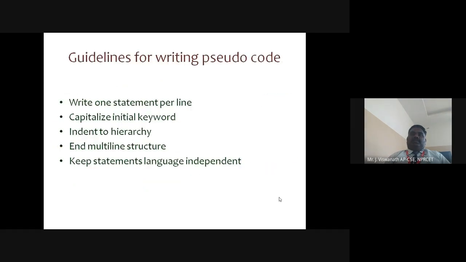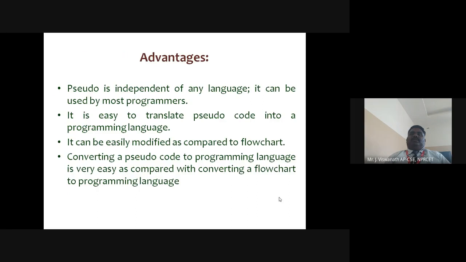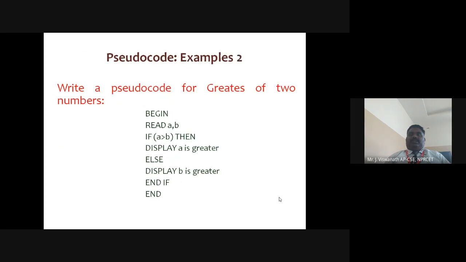Finally, end multi-line structures. If an if statement is opened, the END IF shows that the if statement has ended, and finally the program also ends. So this is a perfect example of pseudocode.